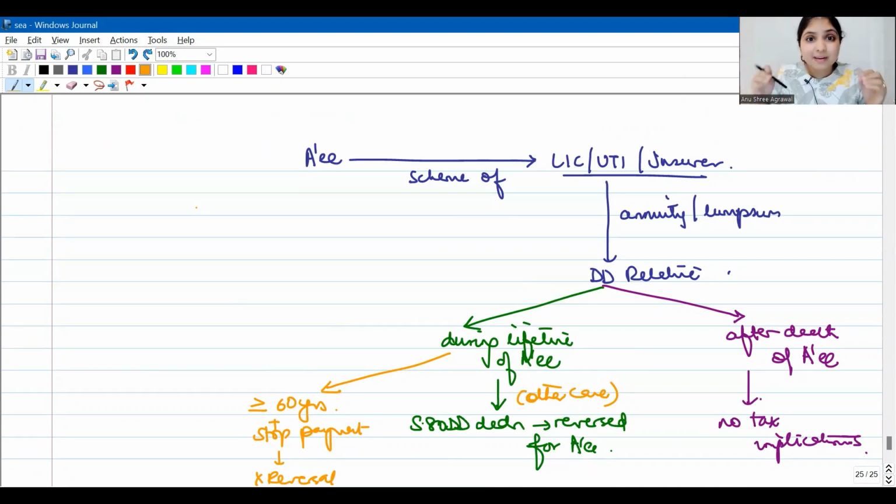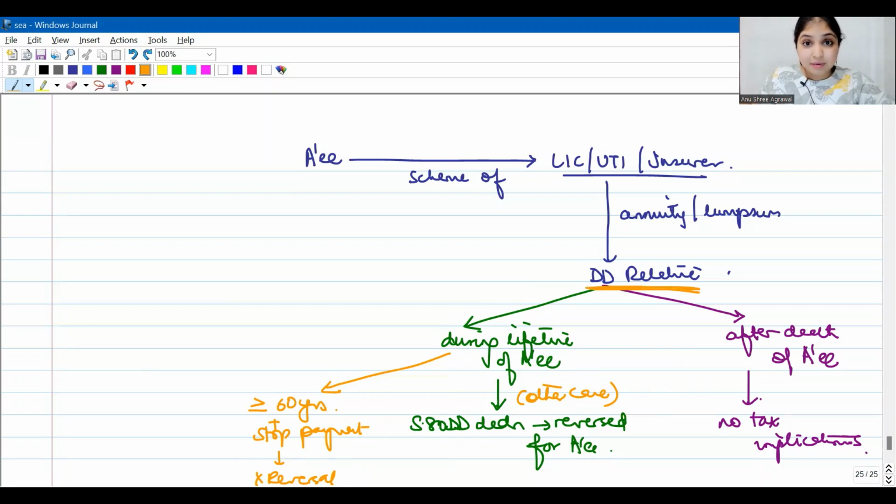So, if the dependent disabled relative is going to get any money from the insurance company during the lifetime of the assessee, we cannot blindly reverse the deduction now. We will have to see then, when is the dependent disabled relative receiving the money? Is it during the lifetime of the assessee, but after he has reached at least 60 years of age and has stopped making payment, then there will be no reversal. But if it is before he has reached 60 years of age, then there will be a reversal.